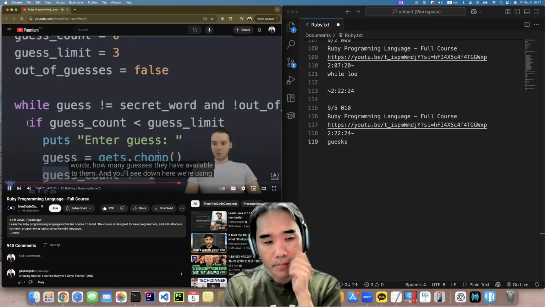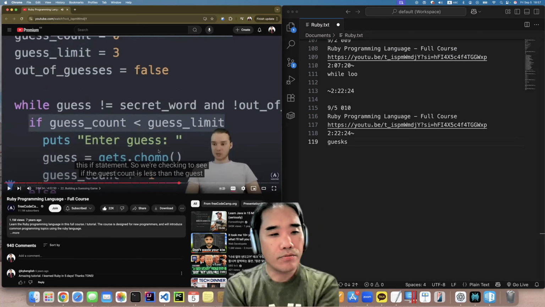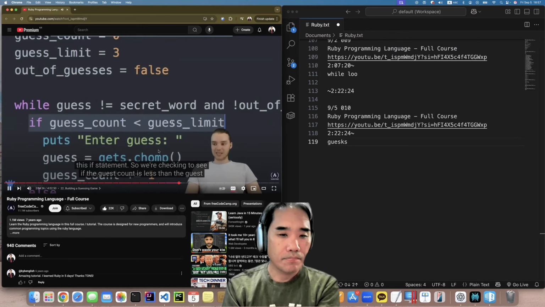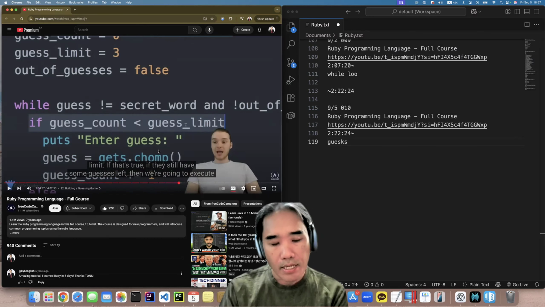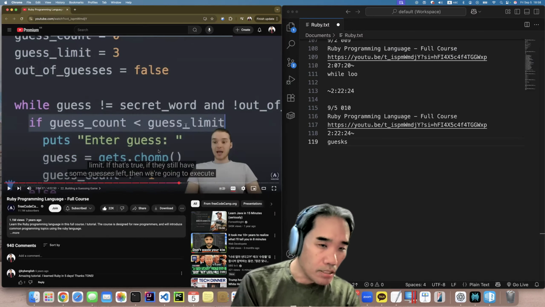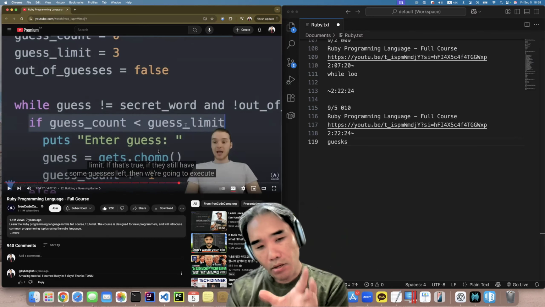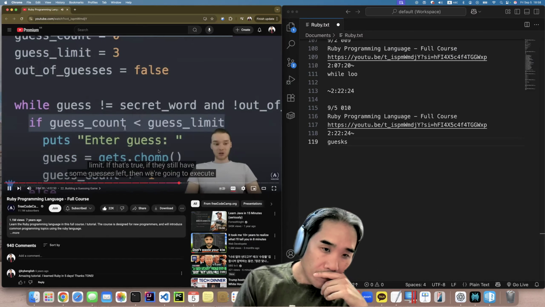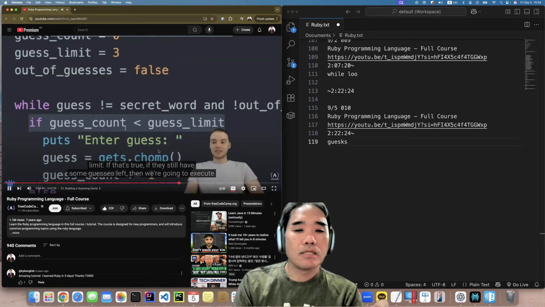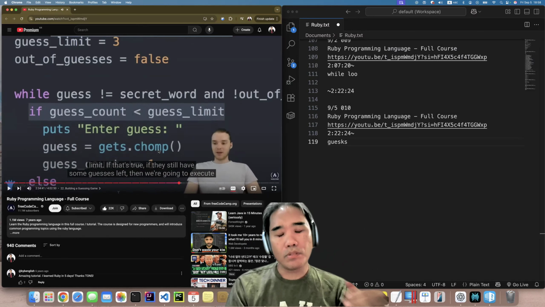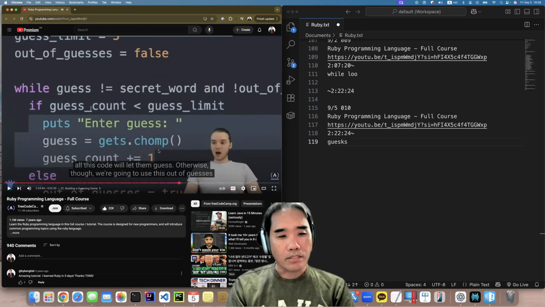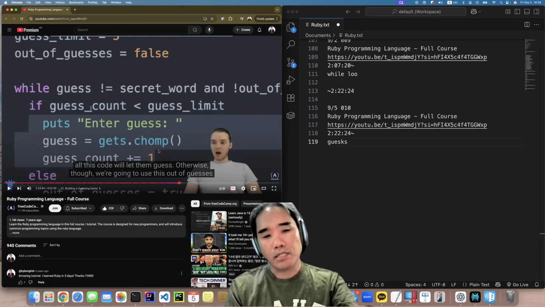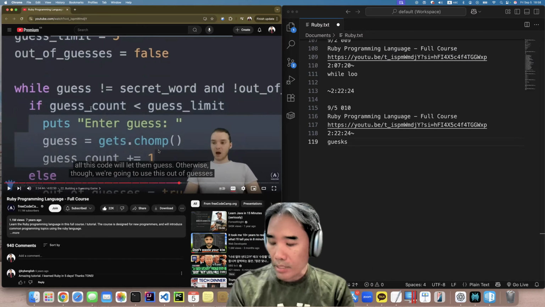And you'll see down here, we're using this if statement. We're checking to see if the guess count is less than the guess limit. If that's true, they still have some guesses left, then we're going to execute all this code and we're going to let them guess.